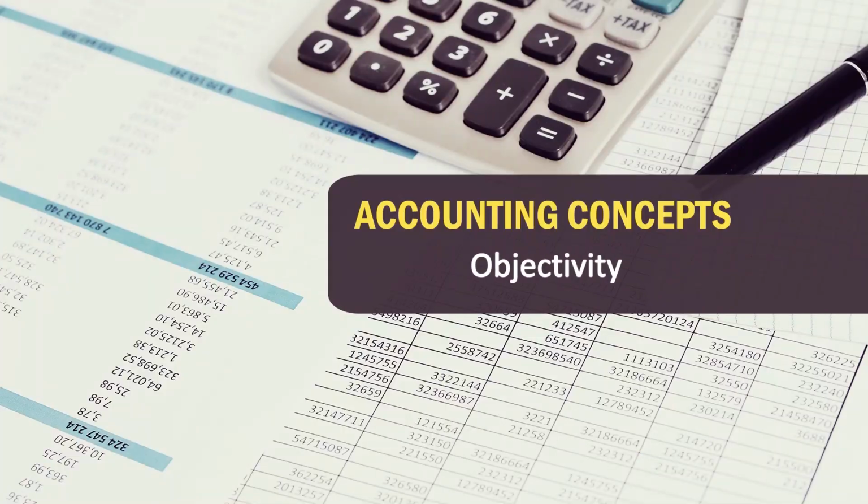Then the objectivity concept. Yes, in accounting there must be some objectivity, and objectivity must be based on certain proofs. When we talk about recording any business transaction in the books of accounts, this business transaction must be recorded in the books of accounts on the basis of certain proofs, on the basis of certain evidence.